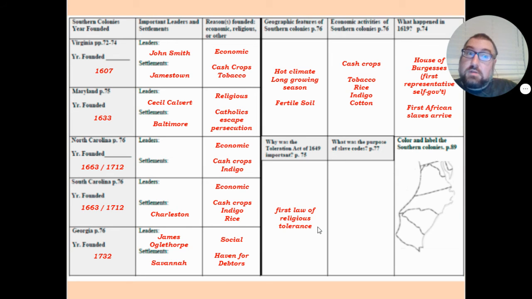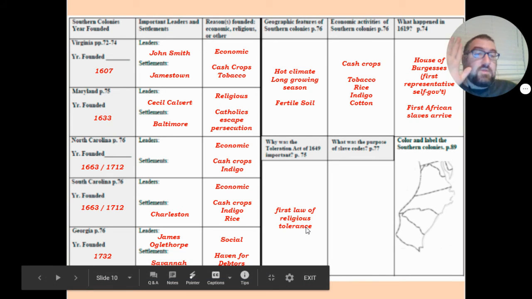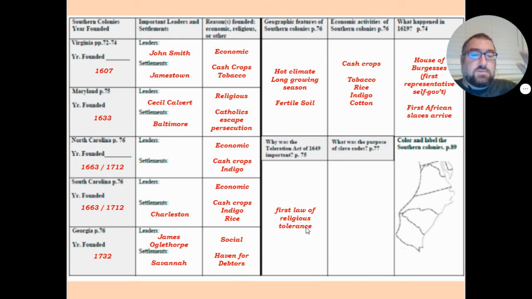So it's not any religion, Jews and Muslims and Hindus were not allowed to practice their religion. However, it was a first step towards greater religious tolerance and greater religious freedom among citizens.